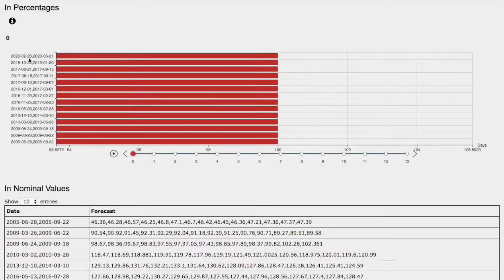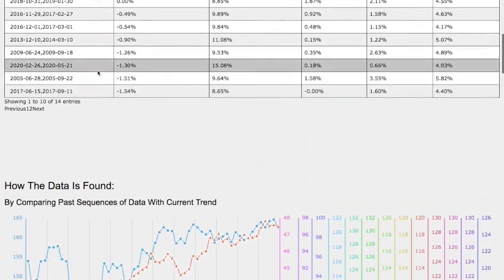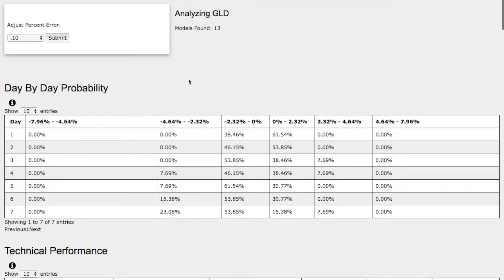So let's examine the day-by-day probability model. Again, these models are now available in the link below, so do check it out. As the days progress to the 7th day, we have a 15% chance for gold futures to climb higher between 0 to 2%. On the extreme case, we have an 8% chance for gold to climb between 2 to 4.6%. On the other hand, to the downside, we have a 54% chance for gold futures to fall between 0 to negative 2.3%. And in the extreme case to the downside, we have a 23% chance for gold futures to fall between negative 2.3 to negative 4.6%.